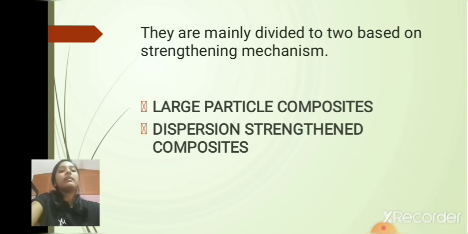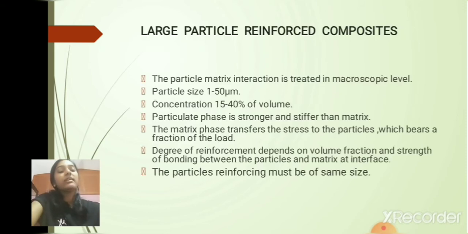Now let us see deeper into large particle composites. Let us take an example of concrete. We all know that the concrete is a mixture of cement, sand and gravel, where the cement takes the matrix form, and sand and gravel are the particulate form which is being added or reinforced into the matrix.